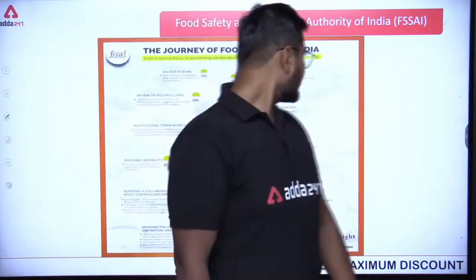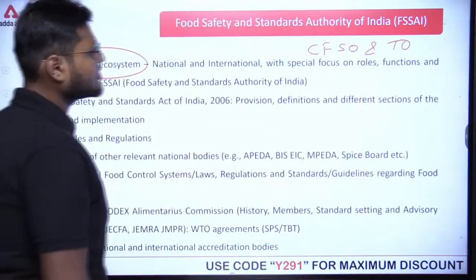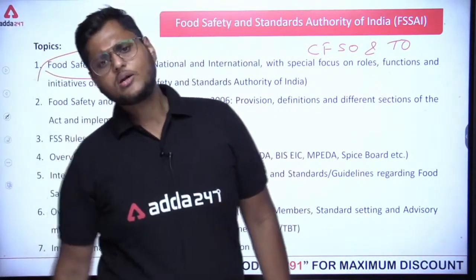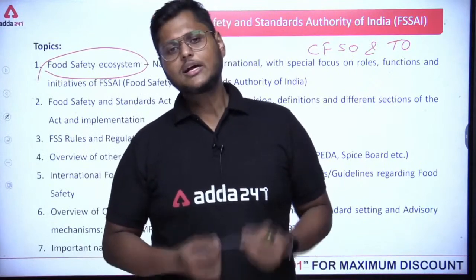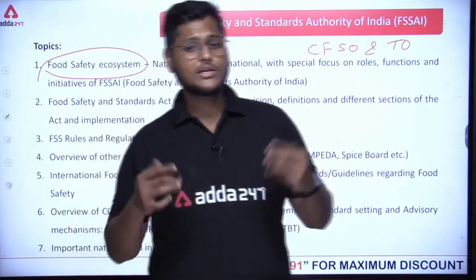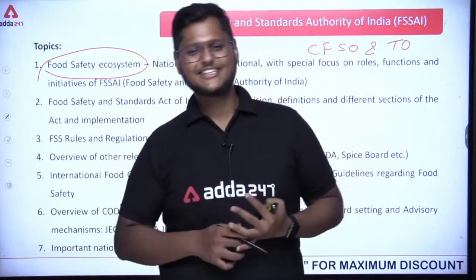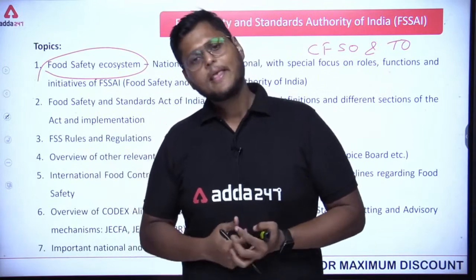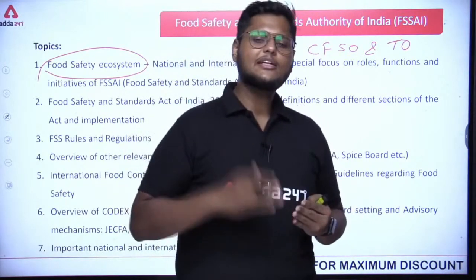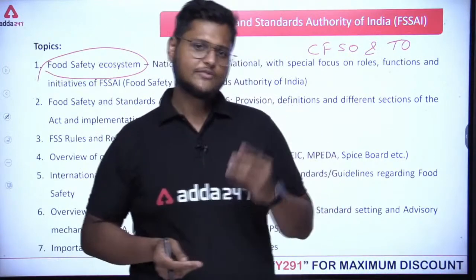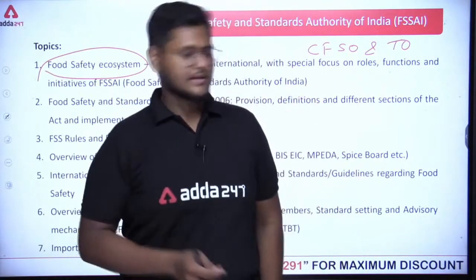Now the third one is the consumer, people like you, people like me. The consumers should be aware of what they are eating. When they are aware of that, then obviously they will take care of food safety also. So the 3 entities come into play, right?